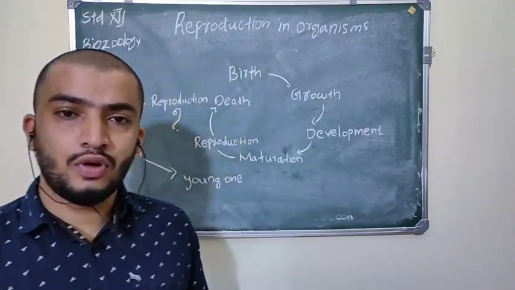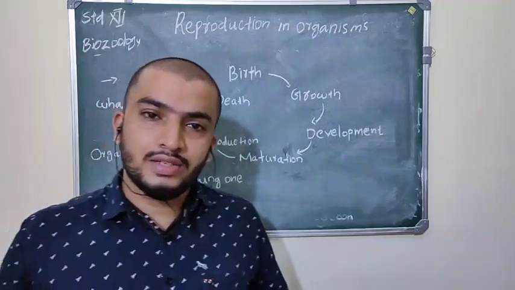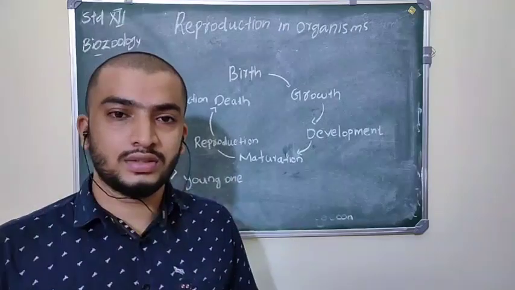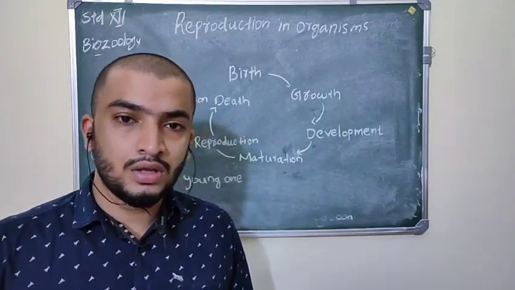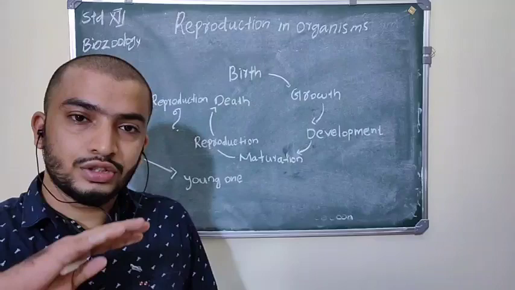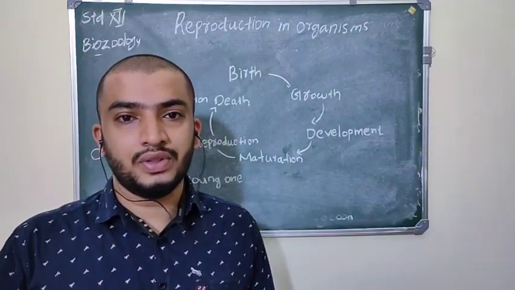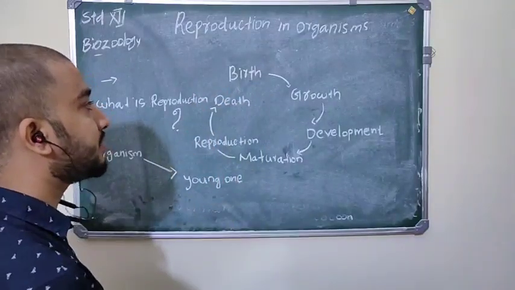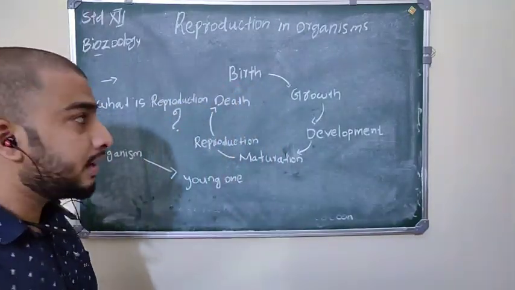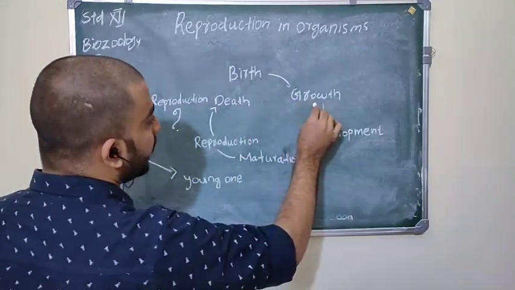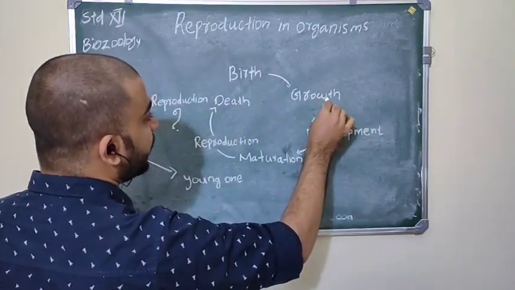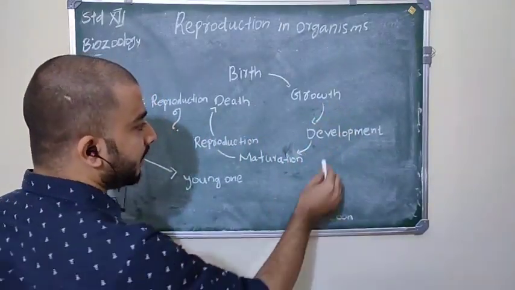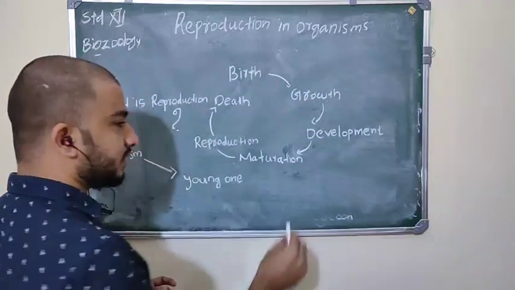First of all, living organisms reproduce and they are found on our earth in abundant number. They show a particular life cycle. The life cycle starts from birth, the first phase. Then the living organism enters another phase, growth, then development.